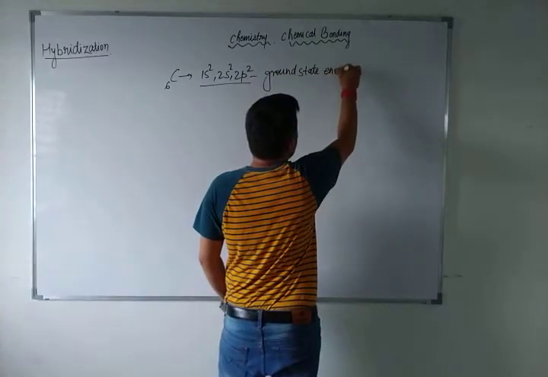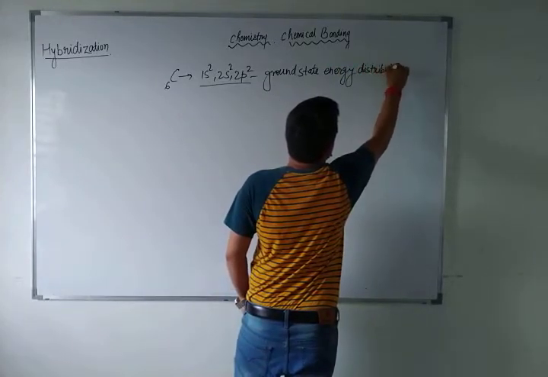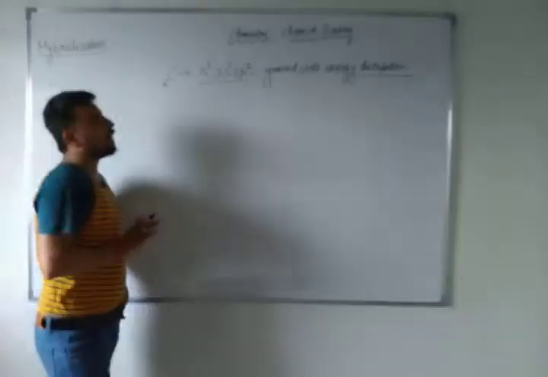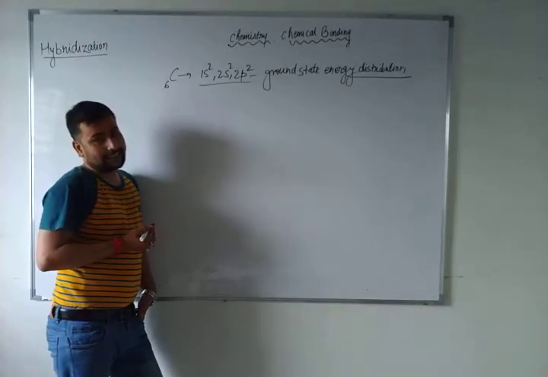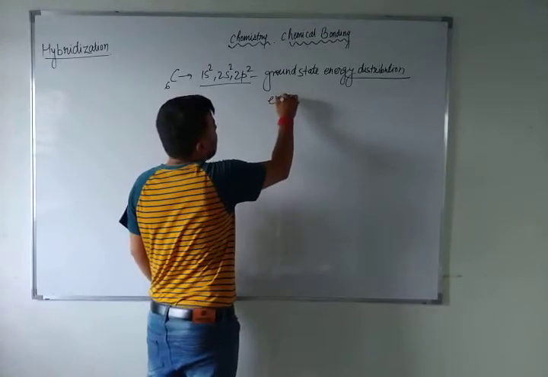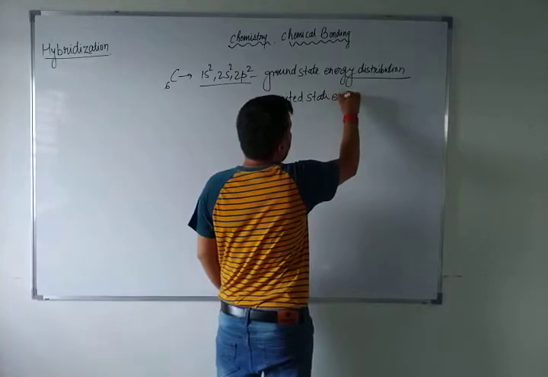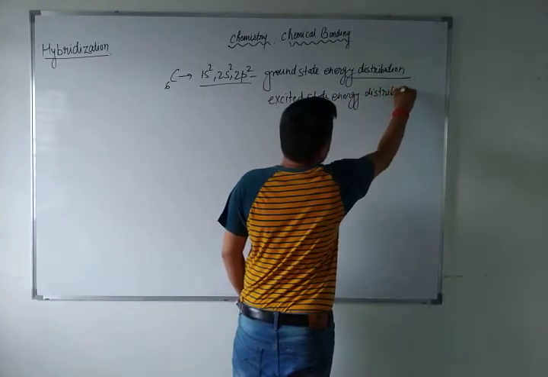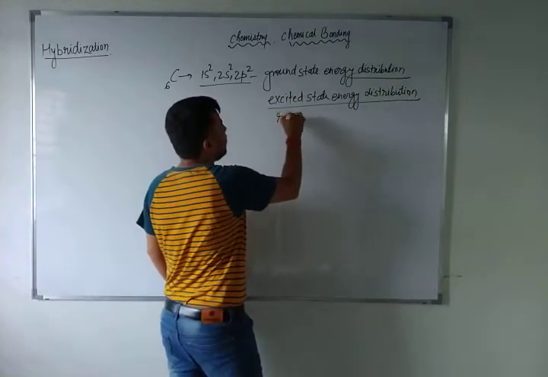If I want to convert this into the excited state, now the excited state energy distribution, or you can say it is a redistribution.